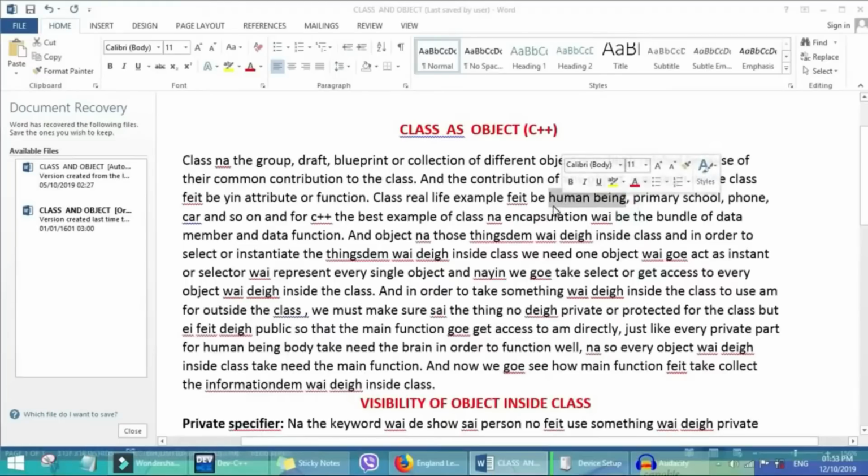So if we look deeply, everything that can function, that can act, must have attributes, whether name, type, or color. That is the attribute, and it must also have the function, the way it does things.